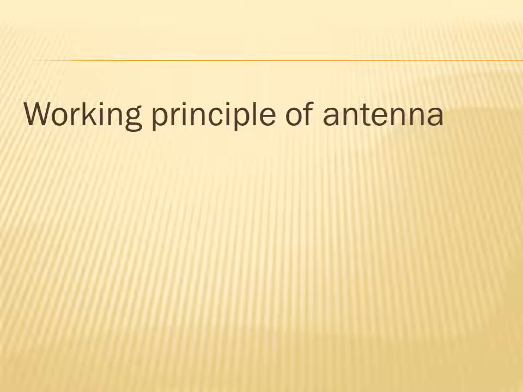Next one is the working principle of antenna. A radio wave is generally called an electromagnetic wave, because it is made up of a combination of both electric field and magnetic field.